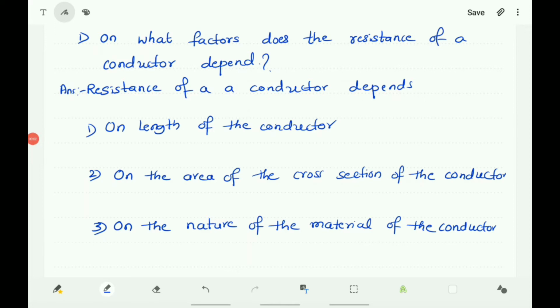Note down the factors here. Resistance of a conductor depends on the length of the conductor, on the area of the cross section of the conductor, on the nature of the material of the conductor. Here you note down the answer.